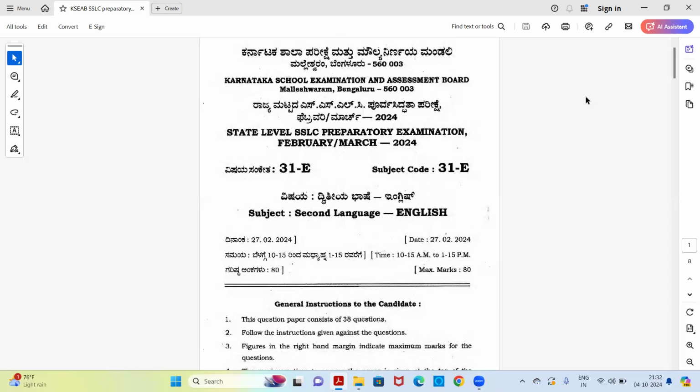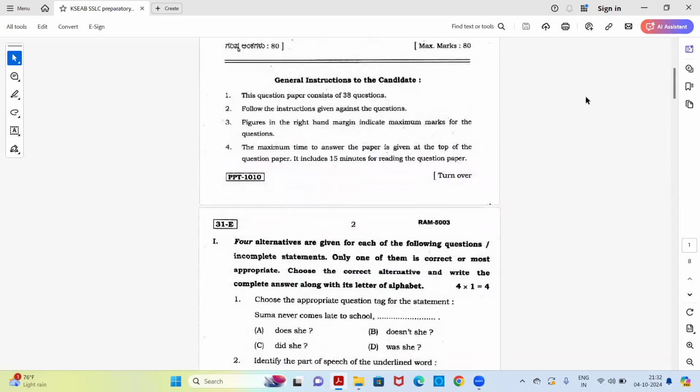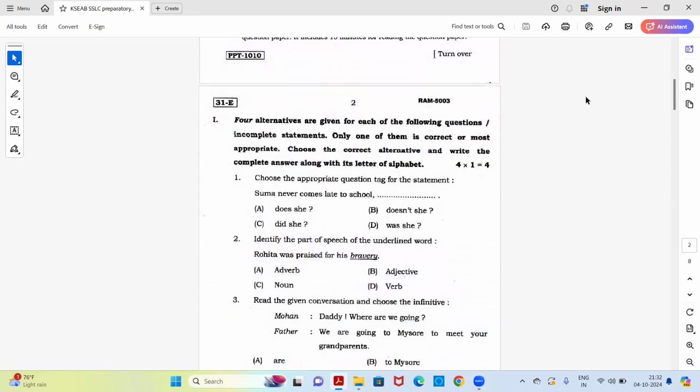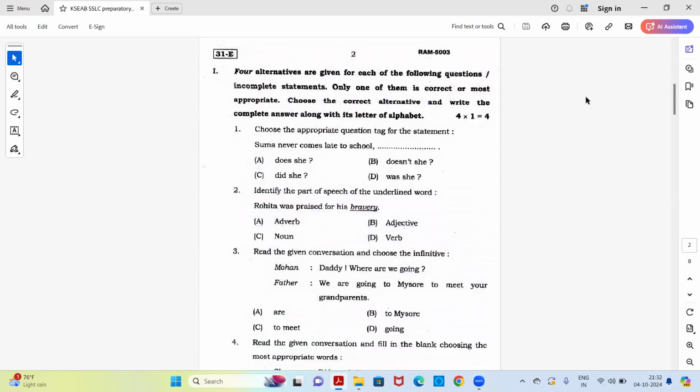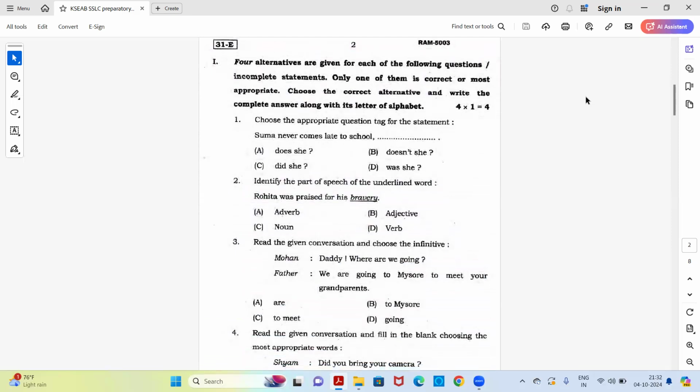Second language English question paper, preparatory examination of last year. It's of 80 marks. This is definitely going to help you all. So let's start. Just remember, this is just a question paper, not the answers. We'll not be discussing the answers here. This is just to give you an idea of how the questions are.